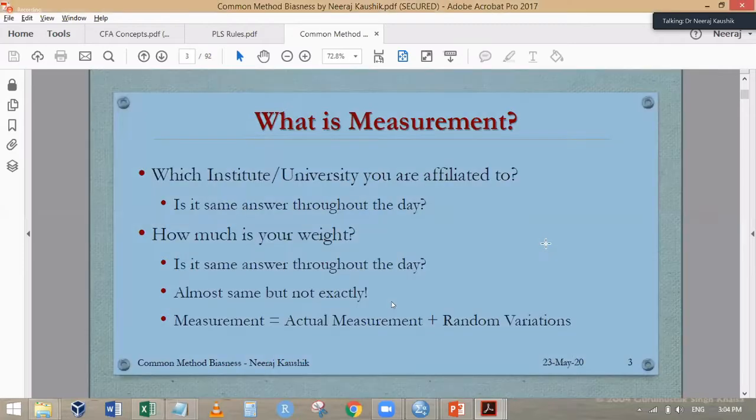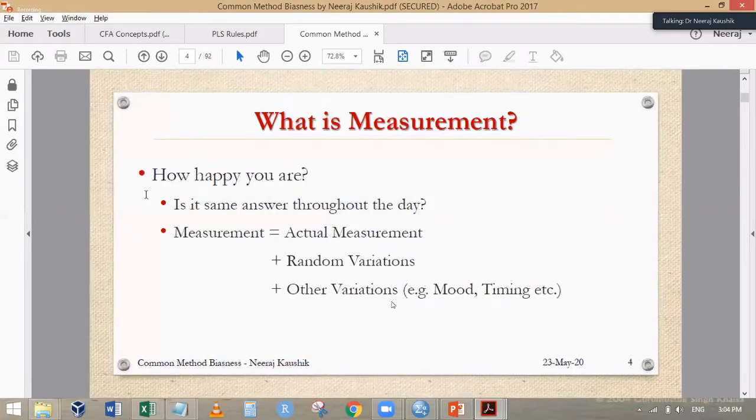Now coming to the next part, this is a purely different variable: how happy you are. Now this will depend on n number of things. It will depend on actual how happy you are, but also random variation, because if I measure the same thing in the morning, in the afternoon, in the evening, it won't be the same. And then it again depends on your mood, the timing, and other things. So these 3 things are there. There is the actual measurement, which is the correct thing. Then there is the random variation. Random means the actual measurement taken again and again will not be the same.